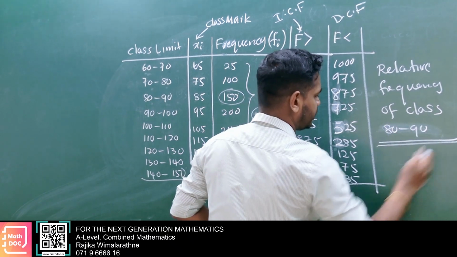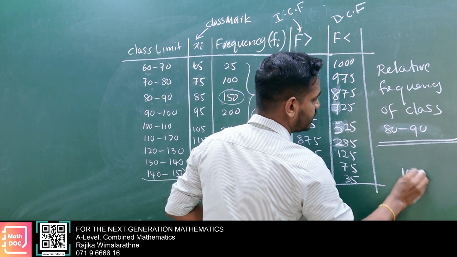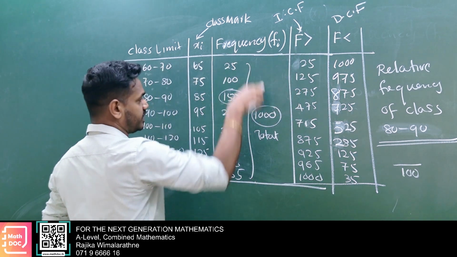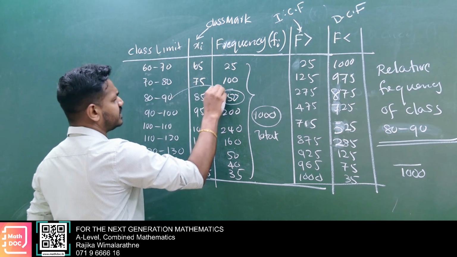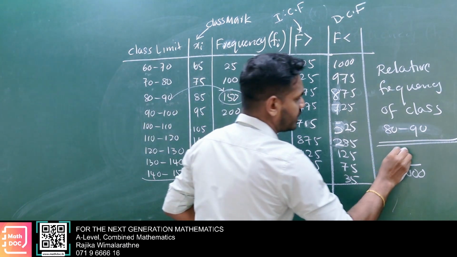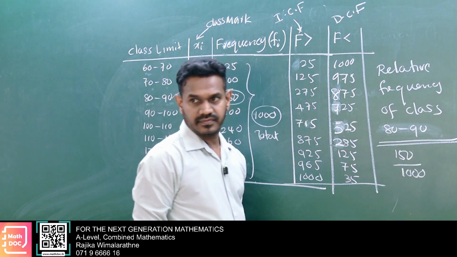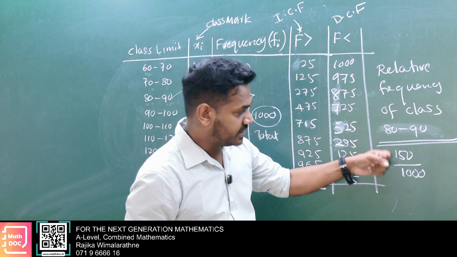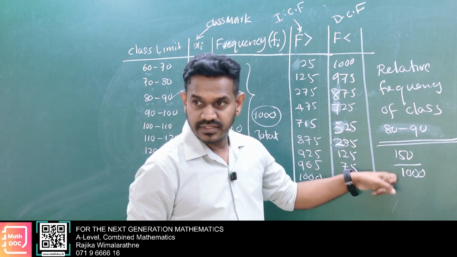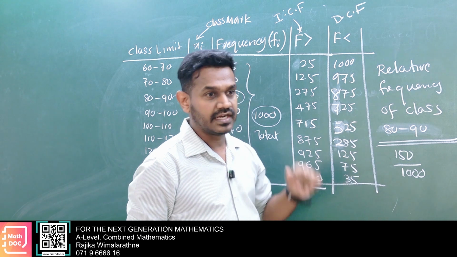Relative frequency means frequency divided by total frequency. Frequency divided by total frequency we call relative frequency.